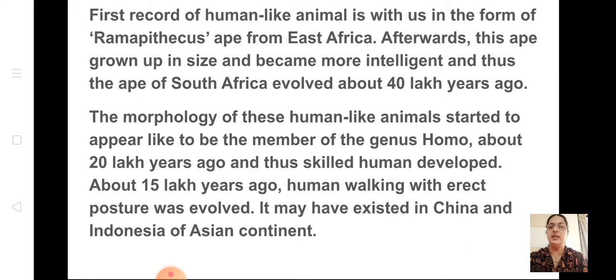Then the morphology of these human-like animals started to appear like members of the genus Homo about 20 lakh years ago. So the number of years is coming nearer and nearer. About 20 lakh years ago, the skilled human developed. About 15 lakh years ago, human walking with erect posture evolved. It may have existed in China and Indonesia of the ancient continent. They are not sure about it. So up to 15 lakh years ago we have seen.